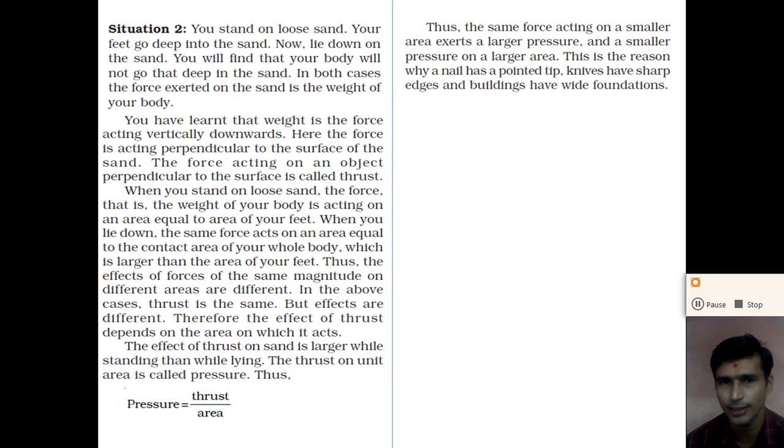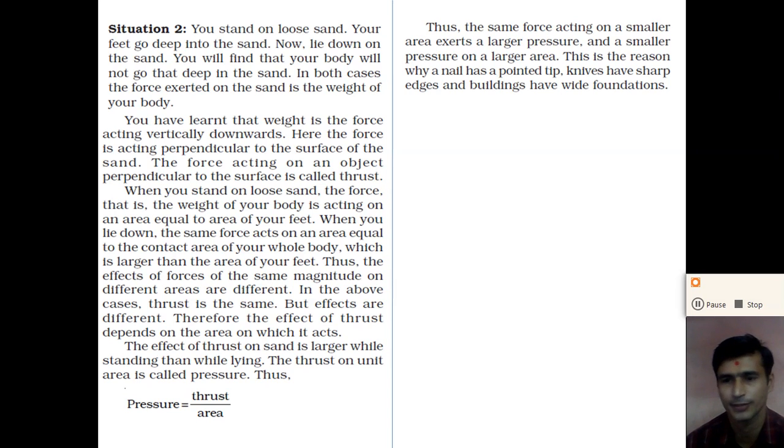And that's why the nail has a pointed tip. So when we apply a force on the head of the nail, at the other end, the pointed tip, it creates a larger pressure, right? And due to this, the pointed nail goes deep into the object, right? Knives have a sharper edge, right? Buildings have a wide foundation. These are all examples